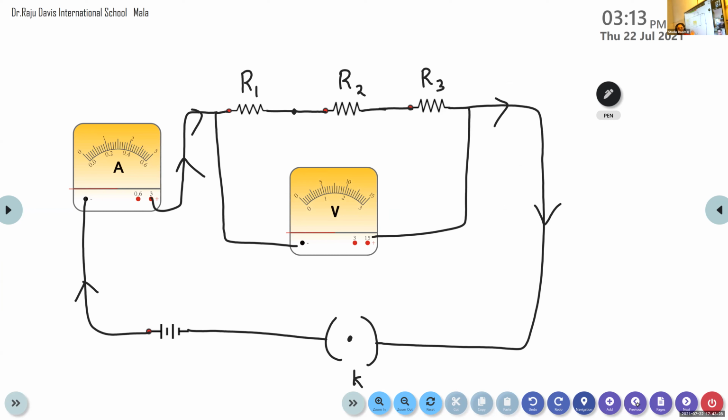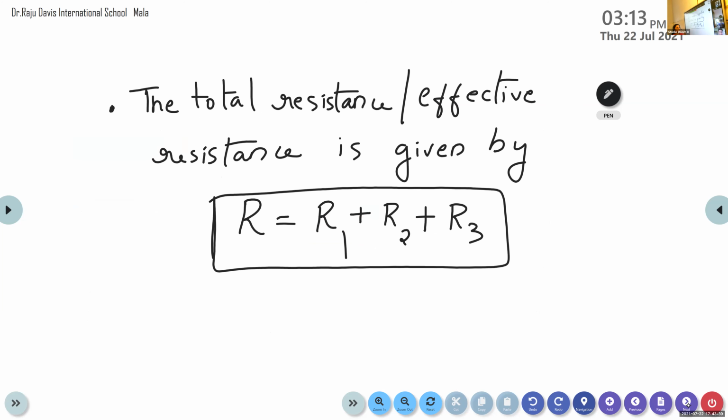Then the total resistance, it is also known as the effective resistance. The total resistance or the effective resistance of the circuit can be calculated using the equation R is equal to R1 plus R2 plus R3. Or here you can use the subscript S. This RS stands for the total resistance of the series circuit. The total resistance of the series circuit is given by R1 plus R2 plus R3. Is it clear? Yes, ma'am.